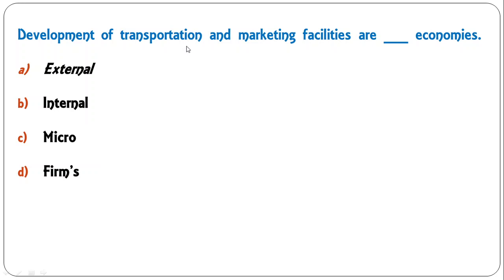Development of transportation and marketing facilities are dash economies: external economies, internal economies, micro firms economies. So the correct answer is external economies. When transportation and marketing facilities improve, all the firms get advantages. There is no internal effort by the firm, it is the overall development of the industry. So it is part of external economy. So A is the correct answer here.